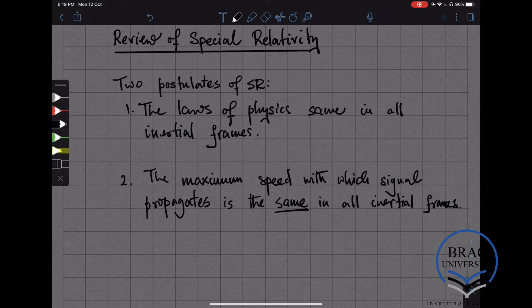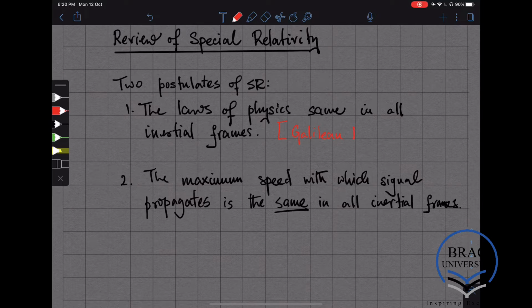Therefore, sometimes we'll see the second postulate saying that the speed of light is the same in all inertial reference frames.